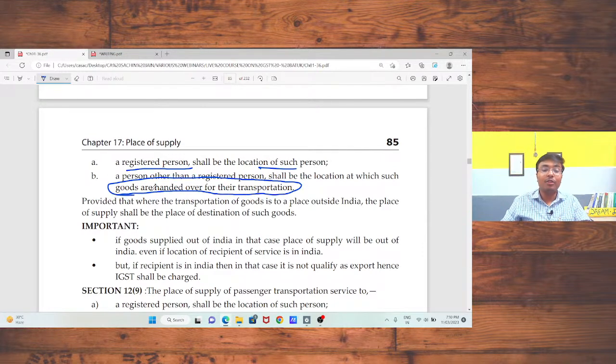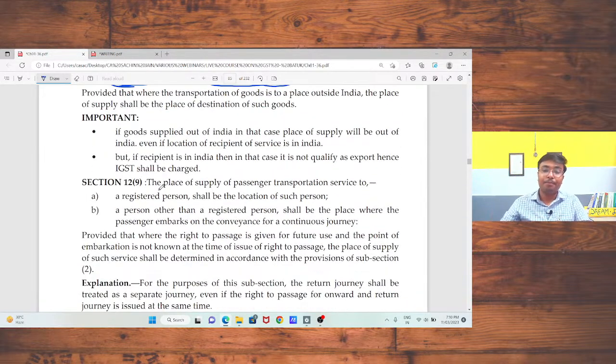That means if I have given the parcel to any transportation agency in Rajasthan, and the counterpart is not registered, I need to charge CGST and SGST, because I handed it over in Rajasthan. Or if the recipient is registered, in that case the place of that recipient should be treated as your place of supply. Okay, sir.